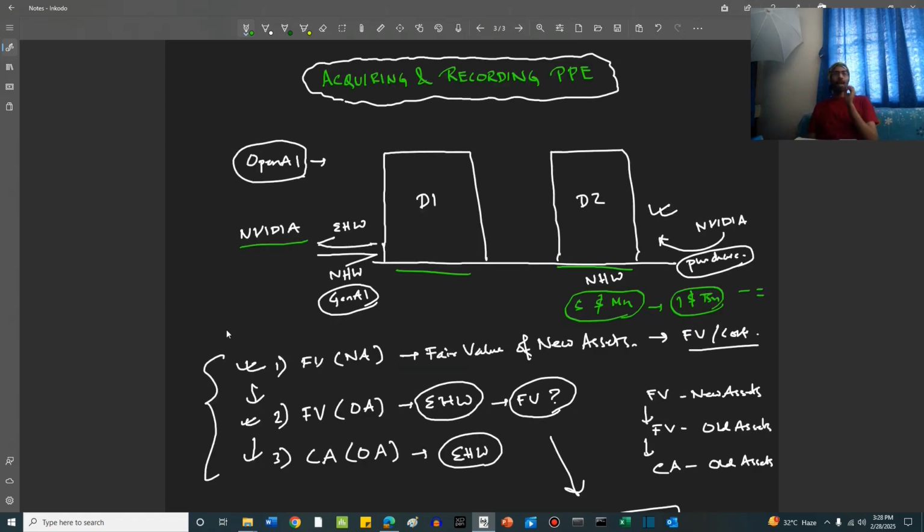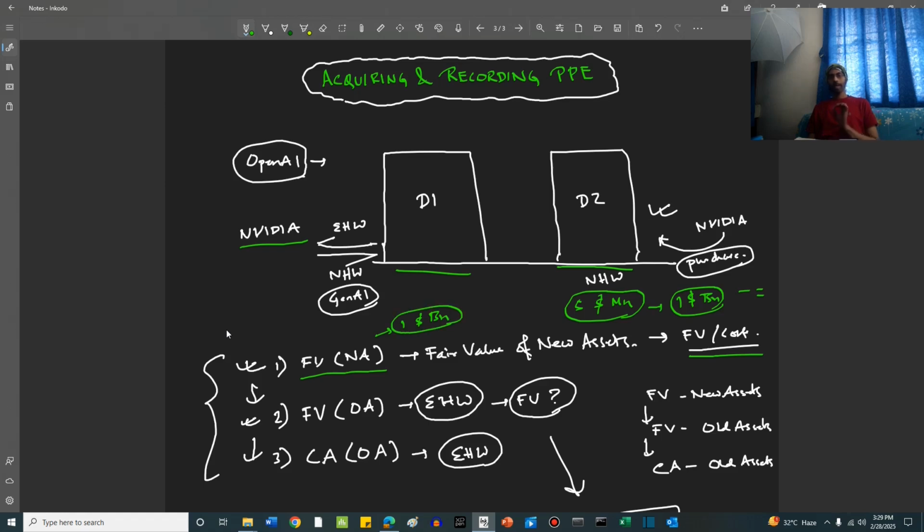Now, friends, a little caveat about the fair value of new assets. We have already said the fair value of the new asset and its cost are mostly the same thing. Why have we said that, friends? Let's say in our example, NVIDIA charges a certain amount for this new hardware. In our example, it is $1 billion. Right, friends? This costs $1 billion.